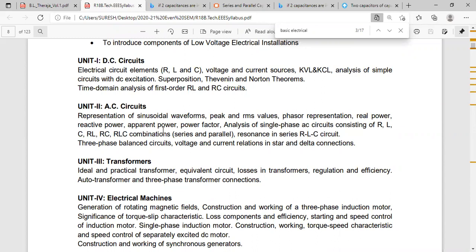X may be XL or XC or XL minus XC. If it is RL circuit, it is XL. If it is RC circuit, XC. If it is RLC circuit, X is equal to XL minus XC.